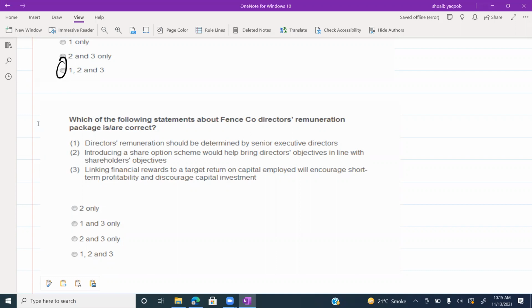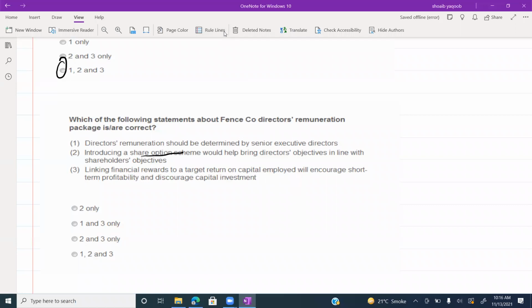Three, linking financial reward to a target return on capital employed will encourage short-term profitability and discourage capital investment. So which statement is true? Which statement is true, guys? Statement 2 is true. Introducing a share option scheme.